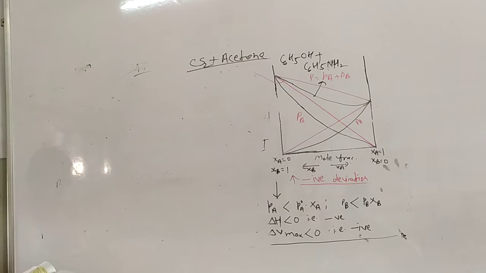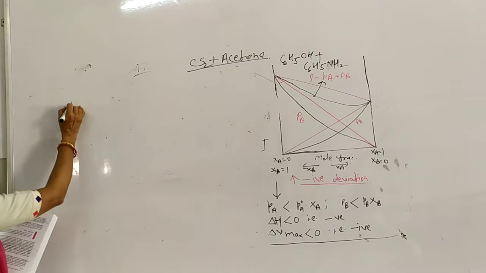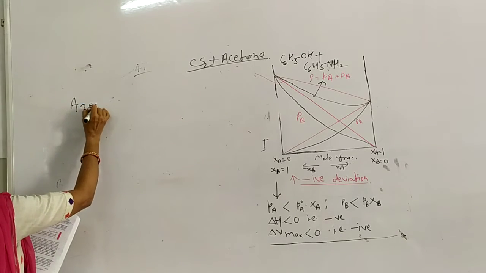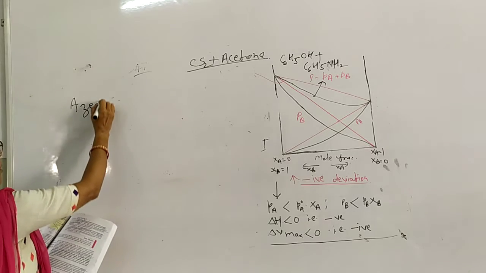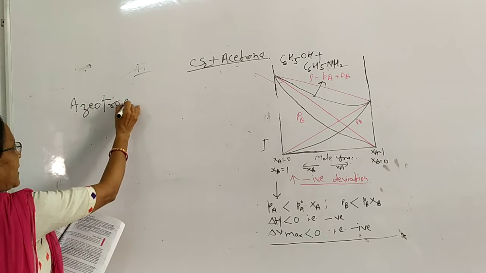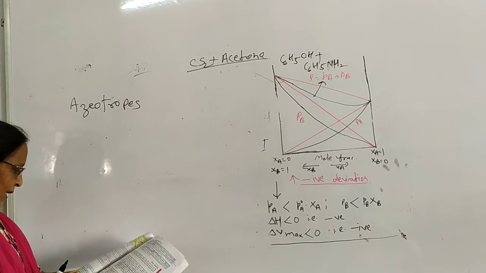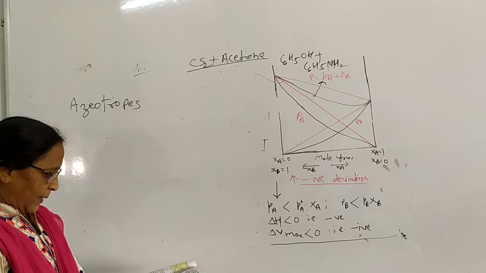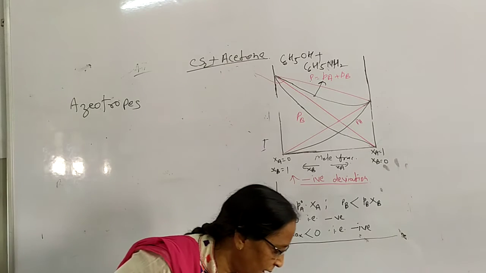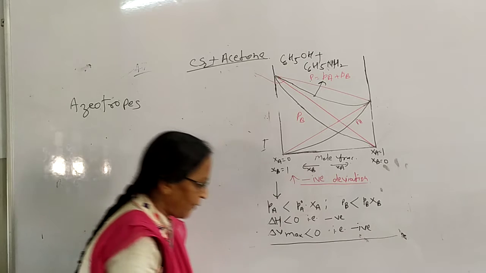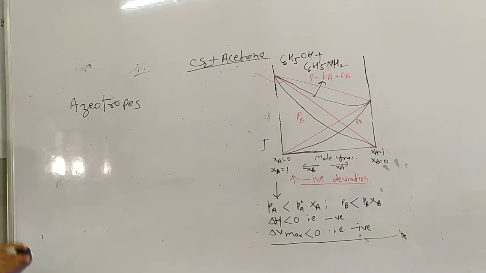Here one word is coming, azeotropes. What is the meaning of azeotropes? This is also related with our positive and negative deviation as well as Raoult's law.